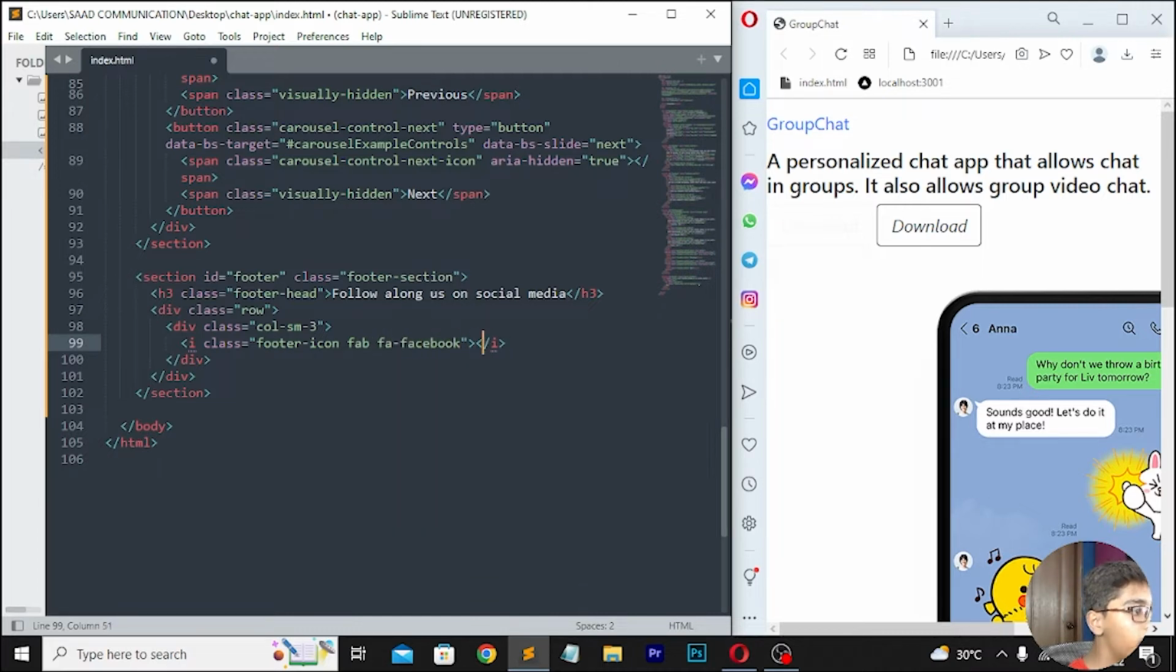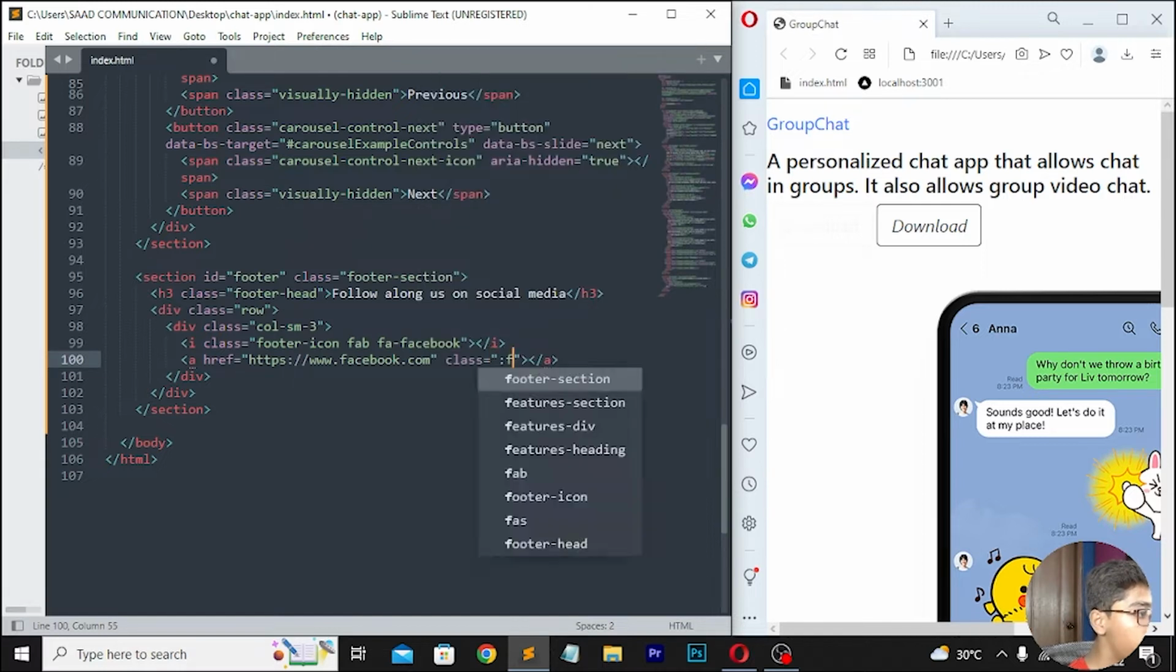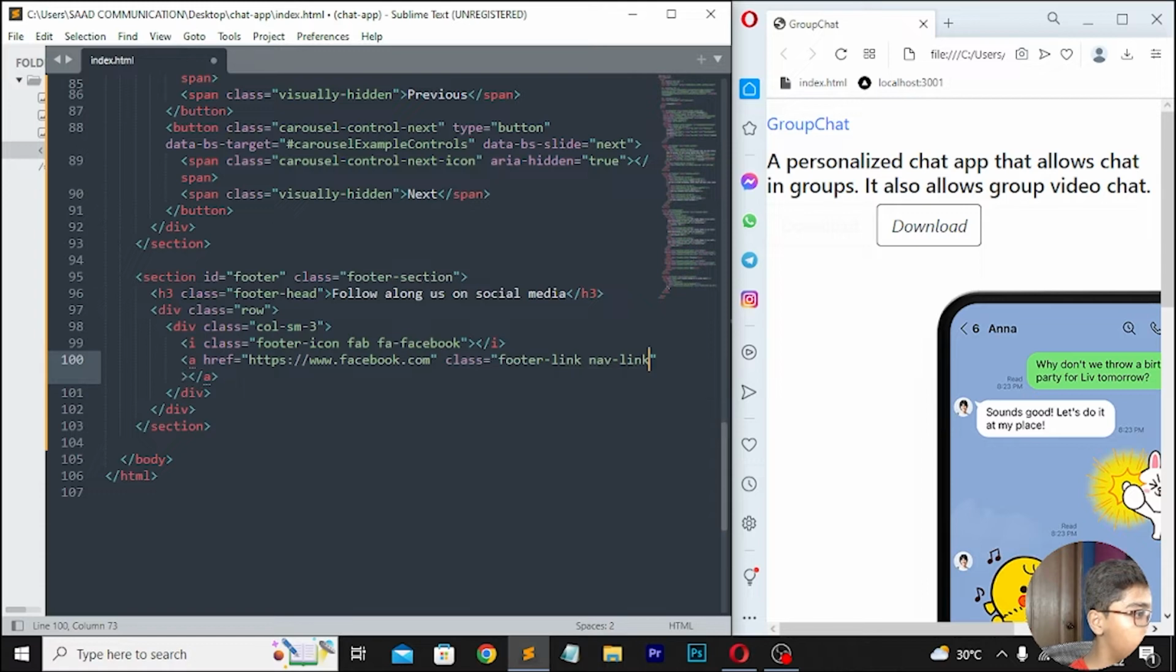Then when you've done with this, here I will be moving down, right here a tag, and then in href here I will be now writing https, and then I'll be writing slash slash www.facebook.com like this I'm writing. Then you have to write class which should be footer dash link, then you have to write nav dash link. Now when you've done this, here you have to write Facebook like this, so control Z you have to press, then right here Facebook, so simply I'll be writing this.